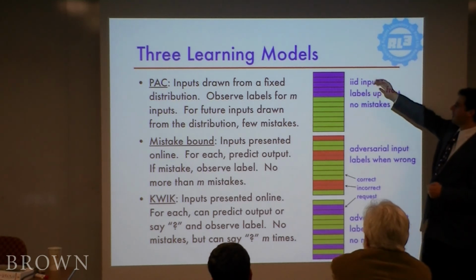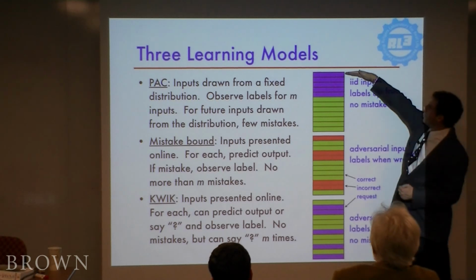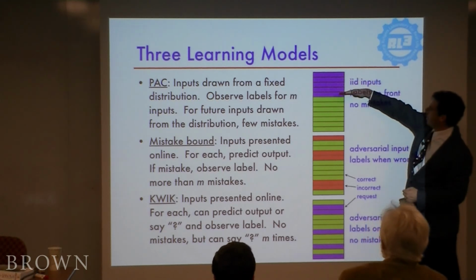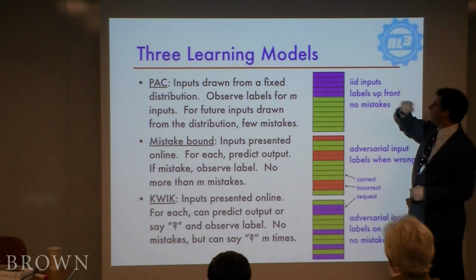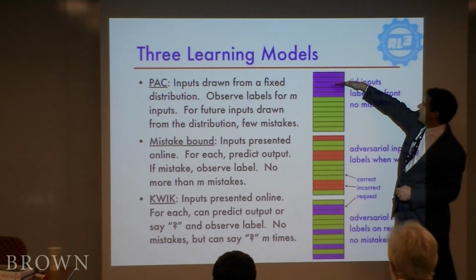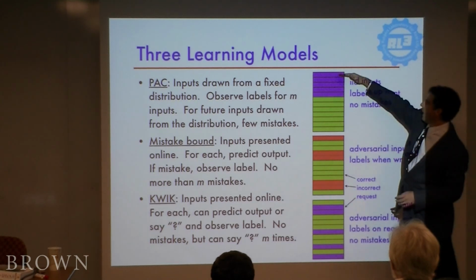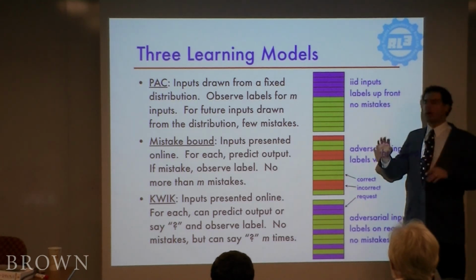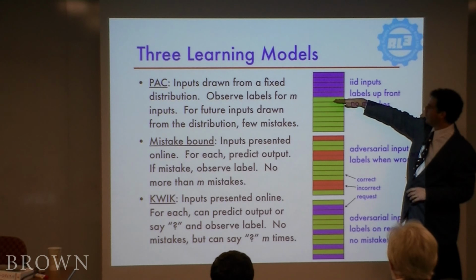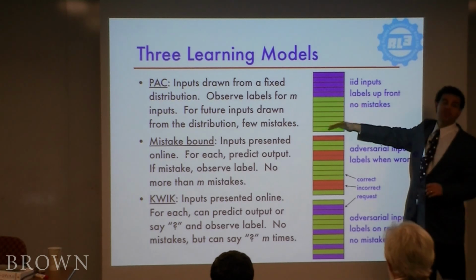So this is Valiant's initial model, and that says what we're going to do, these represent examples of, say, transitions in the environment. For a while, we're just going to collect data. These blue boxes represent labeled data, experience. And we're going to have a couple experiences until we know things well enough, and then we're going to use that to actually make correct predictions after that.